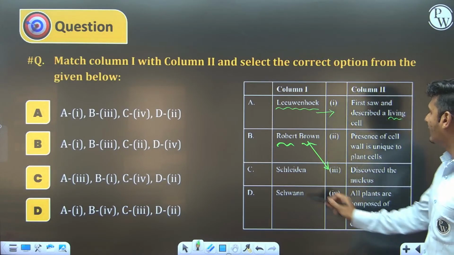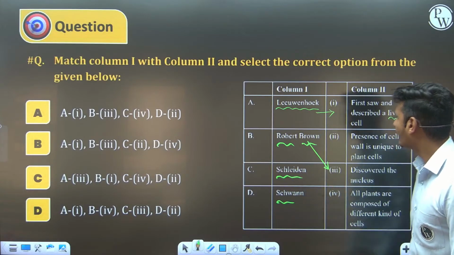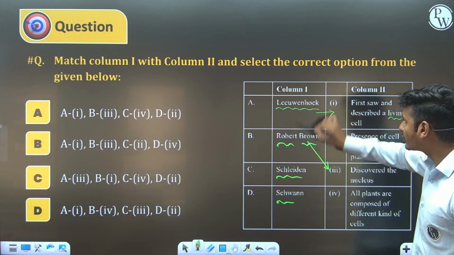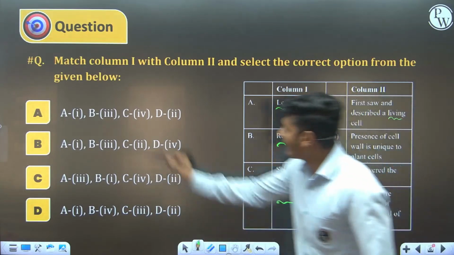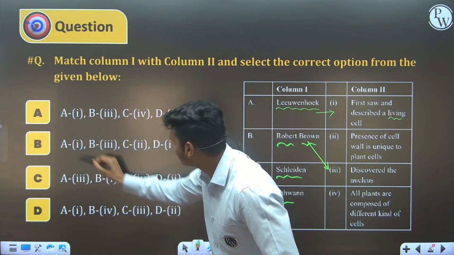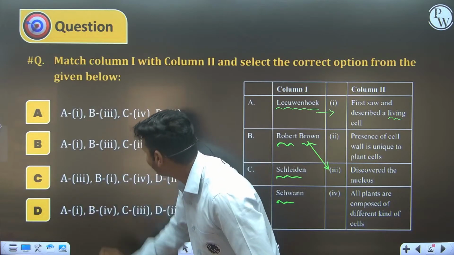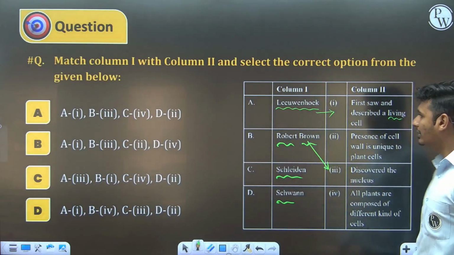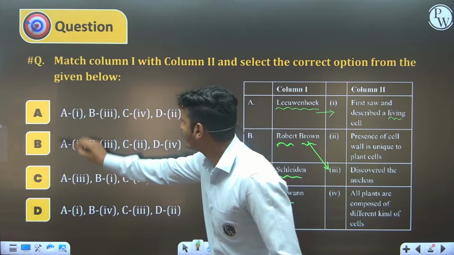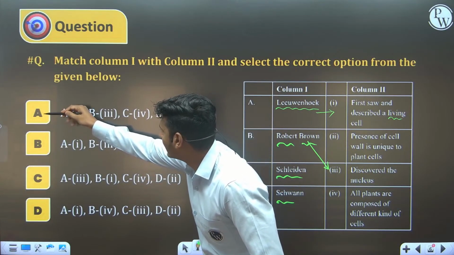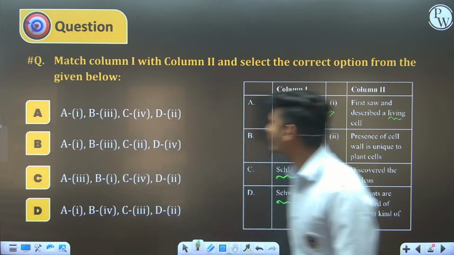B3. Then Schleiden and Schwann. But on the basis of those two options, we are going to solve the MCQ. Leeuwenhoek is 1, A1, in this 1, B and C, so not in C, in D option. Second, Robert Brown 3 means B3. B3 in those two options means we are confused between A and B.